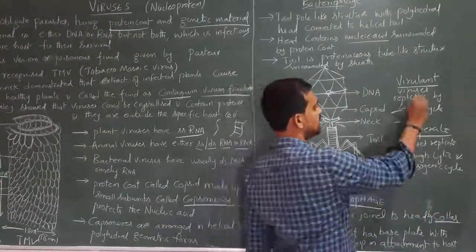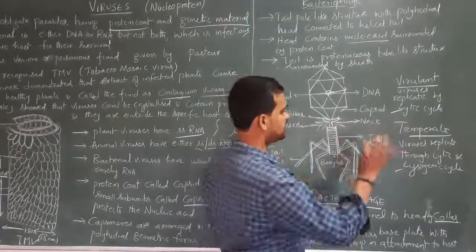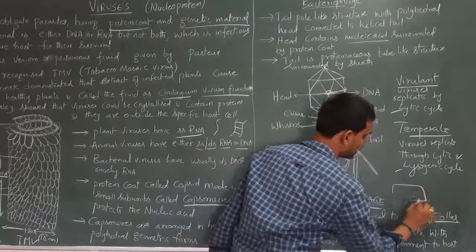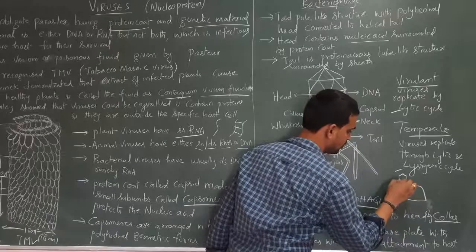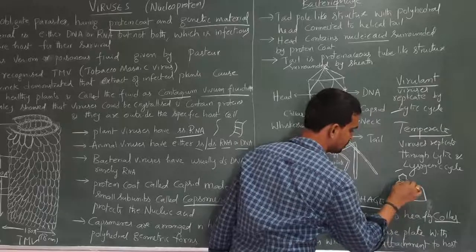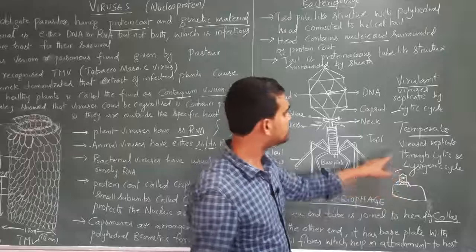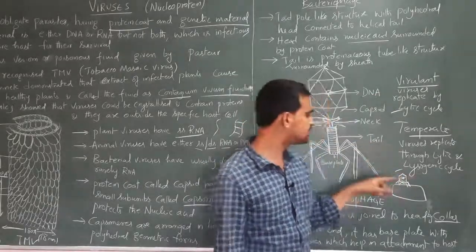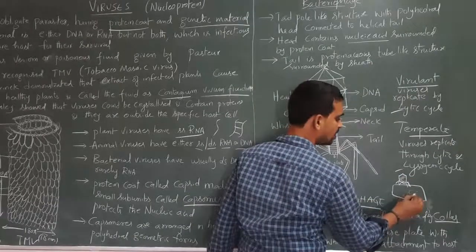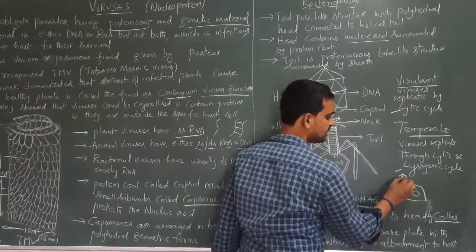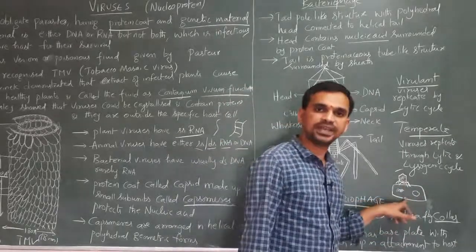Now, what is the lytic cycle and what is the lysogenic cycle? In case of the lytic cycle, for example, this is the bacteria, this is the virus. Here the genetic material is present. So you know that this is the host, this is the virus. In case of the lytic phase, what happens? Here the genetic material will enter into the host like this. The bacteria already has genetic material. Now this virus genetic material will enter into the host, and it undergoes multiplication.